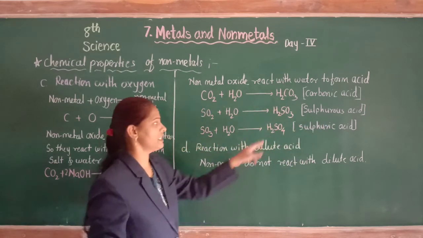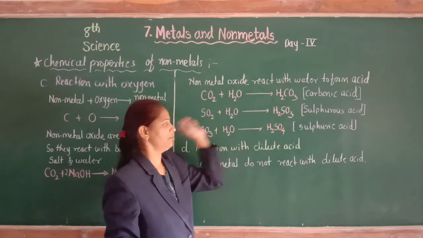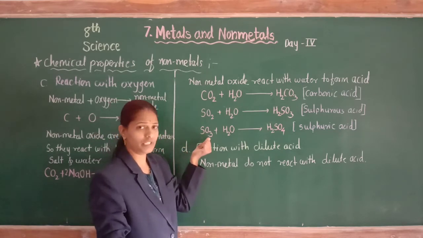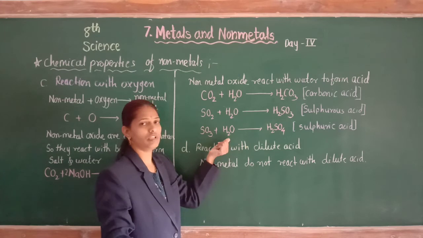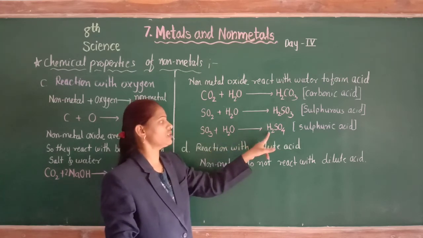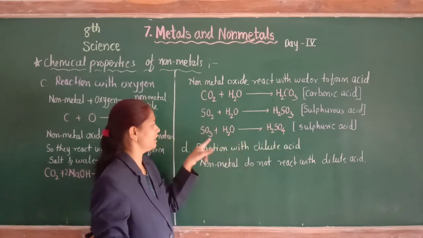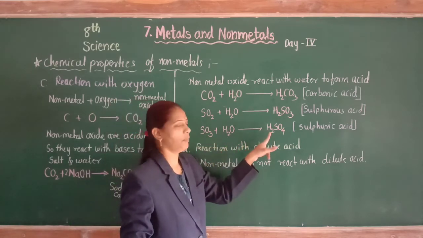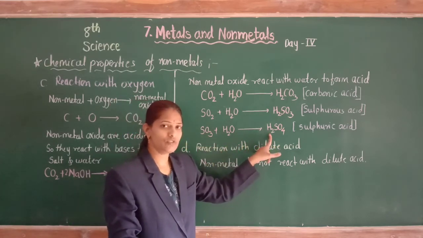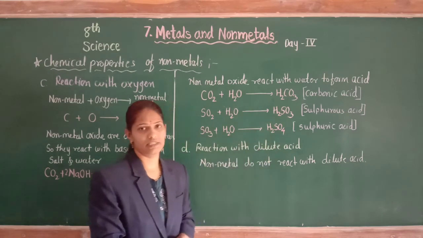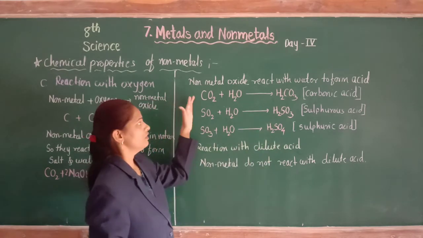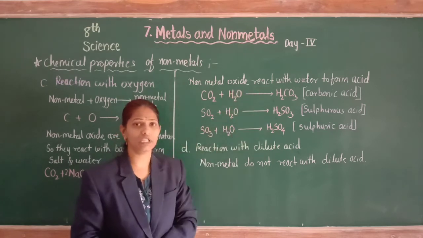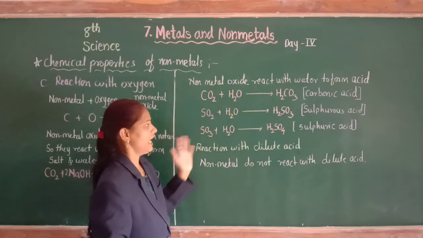In the third example, SO3, sulfur trioxide, reacts with water, then we get H2SO4. The O adds into SO3 and forms SO4, so we get the new compound H2SO4, sulfuric acid. You see, when a non-metal oxide reacts with water, we get the corresponding acid.